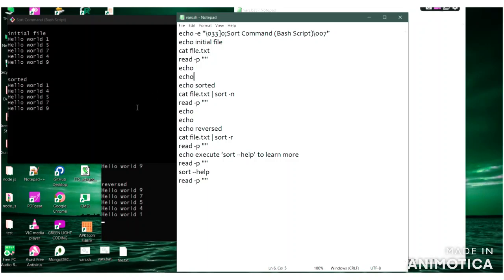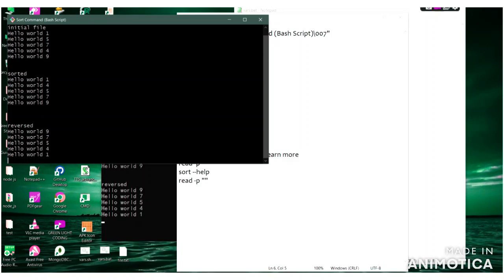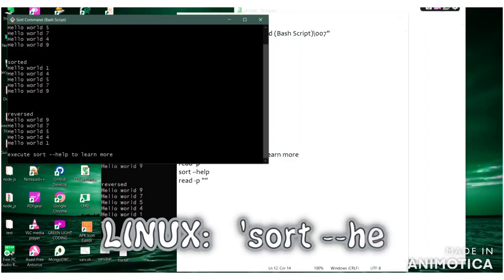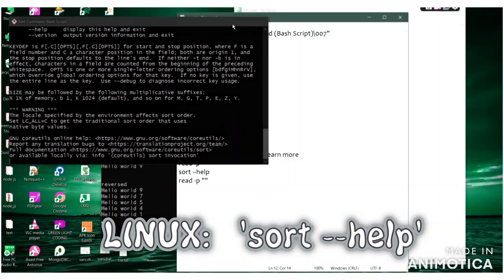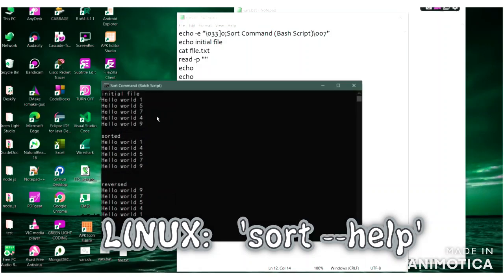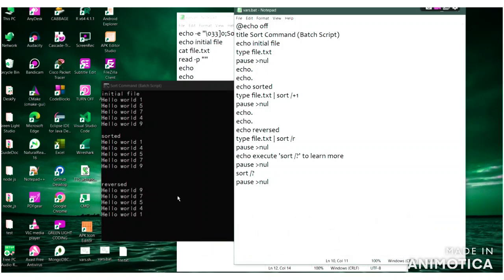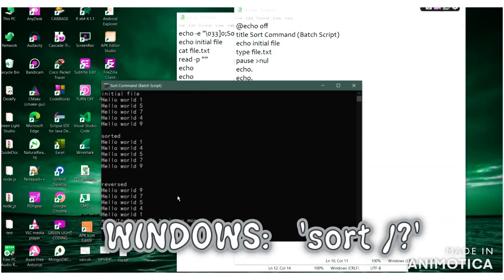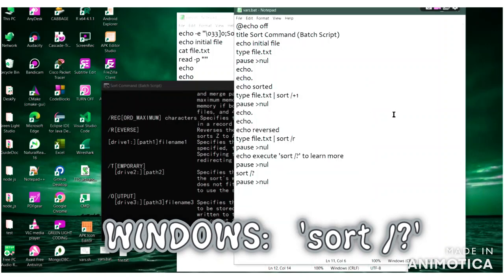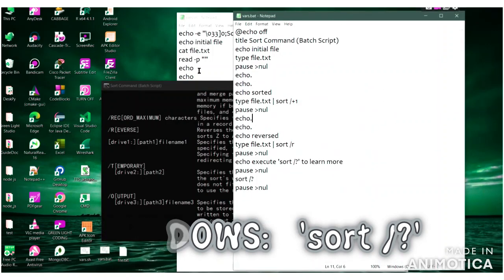You can study about it in detail by passing the sort --help command in the Linux shell, and the sort /? command in the bash script. Those are the two scripts given here.